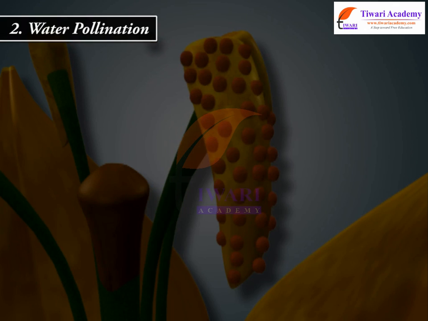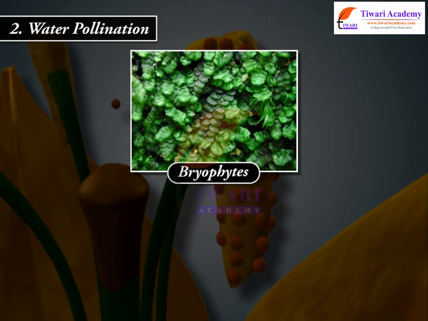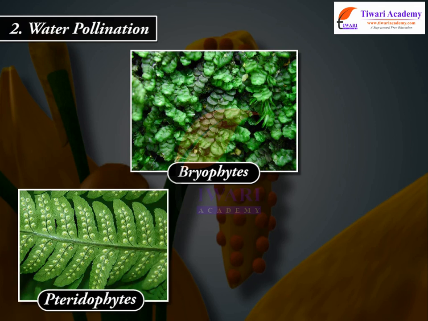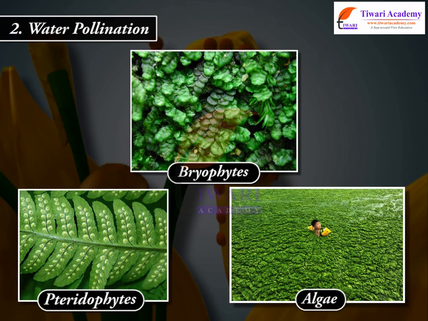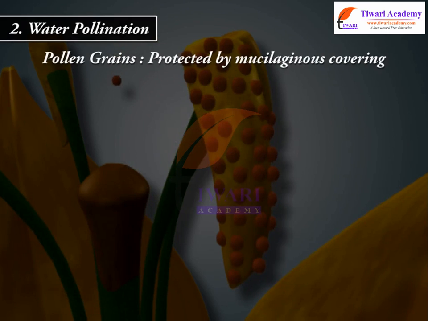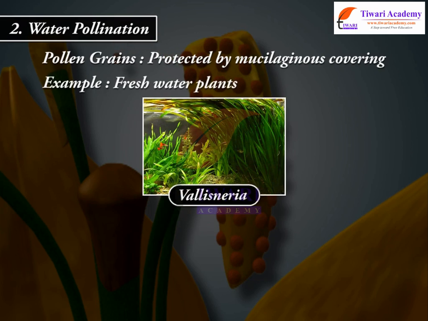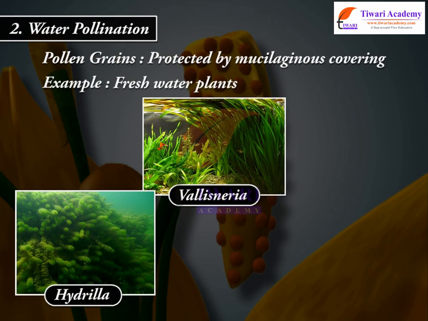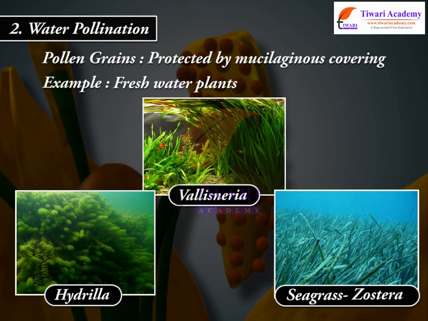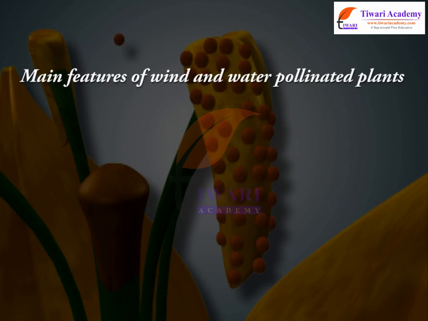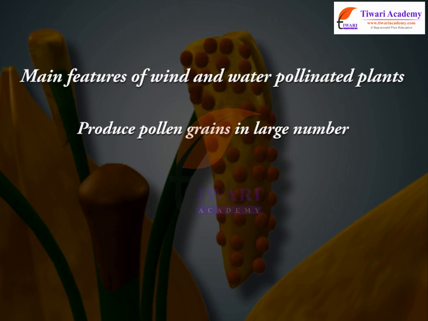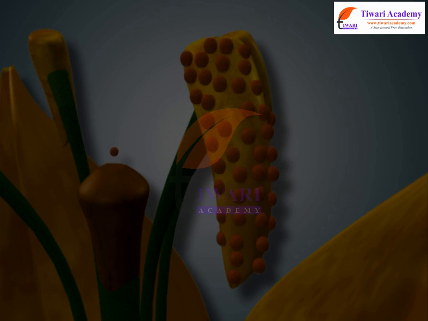2. Water pollination. Bryophytes, pteridophytes, algae. Pollen grains protected by mucilaginous covering. Example: freshwater plants, Vallisneria, Hydrilla, seagrass, Zostera. Main features of wind and water pollinated plants: produce pollen grains in large number. Do not produce nectar.